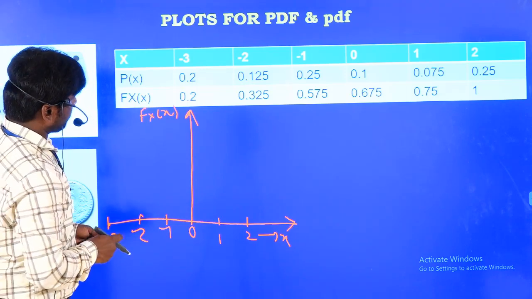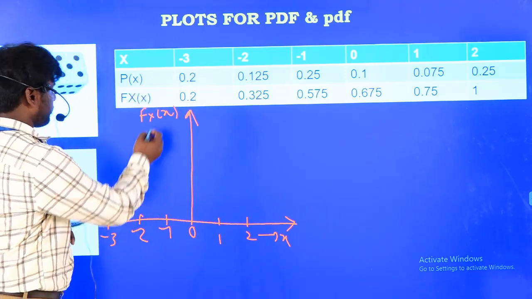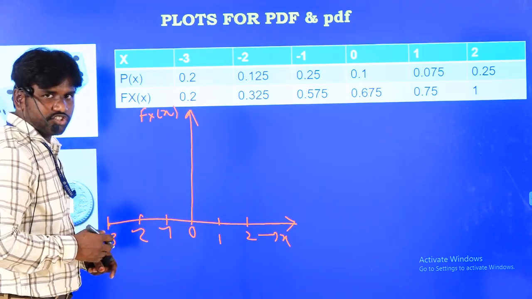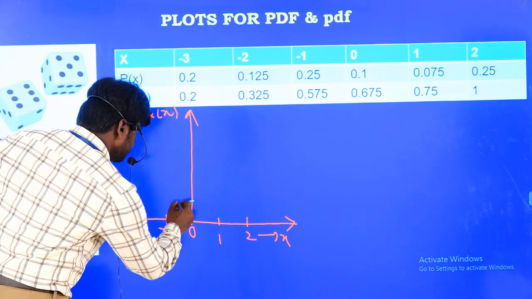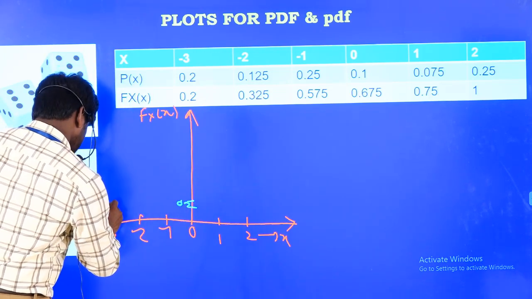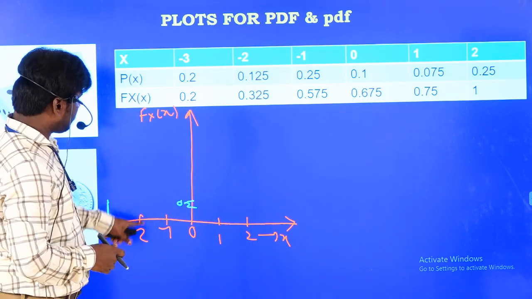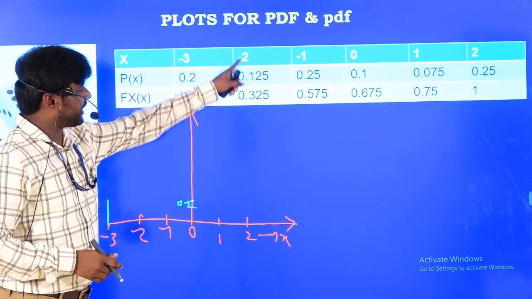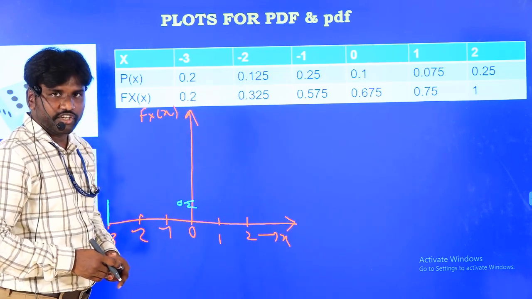So now what are the values? What is the Fx of x value at -3? At -3, what is the value? 0.2. So I am starting from 0.2, suppose. Now this value is 0.2. What is the value of the distribution function at -2? That means these both are added, and it will give 0.325.